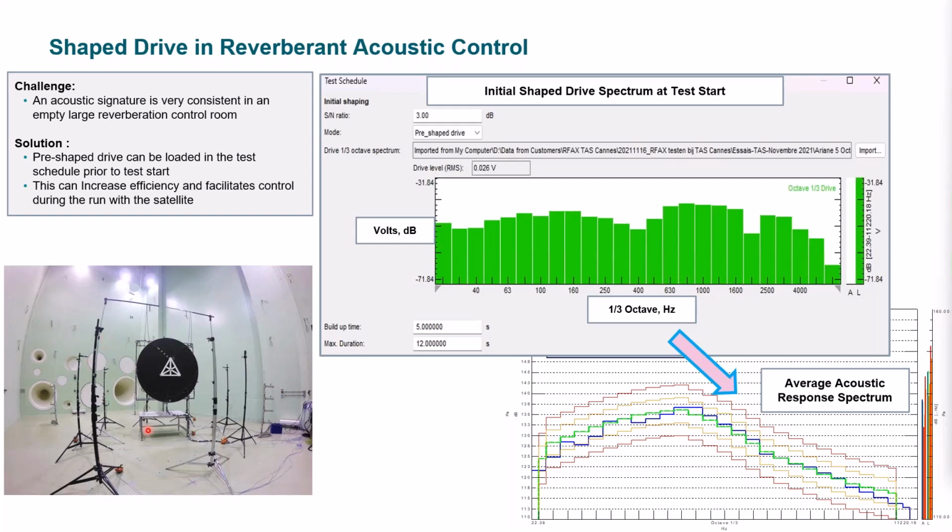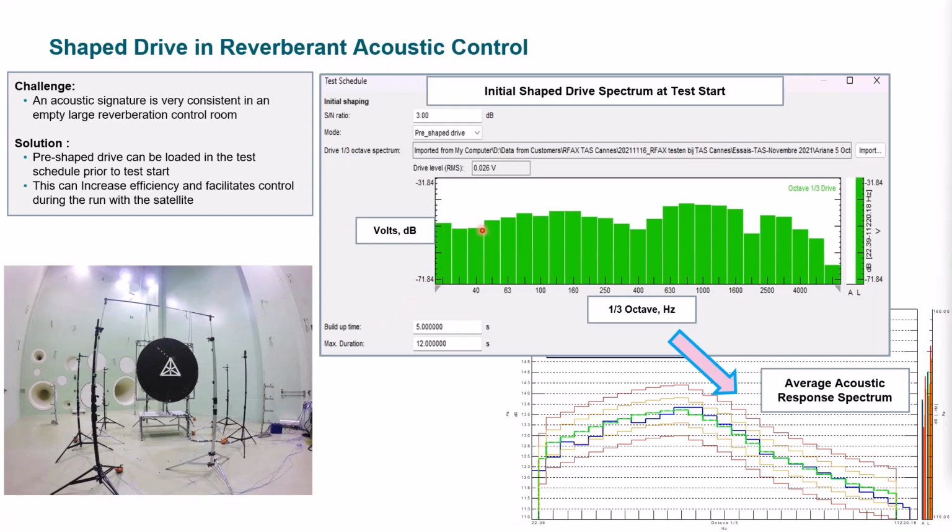These rooms have kind of a signature, I'll call it, associated with them, where you output a certain voltage level to the amplifier and the speakers in a different frequency range, and they have a different output response spectrum at the different control mics. That's the so-called signature or transfer function between the drive output, the voltages from the DAC output as a function of frequency, and then the response that you get back.